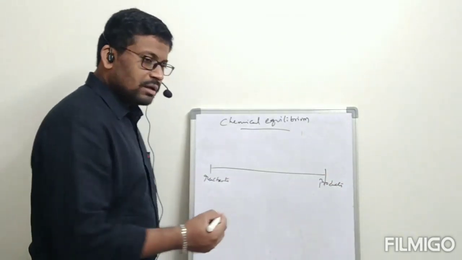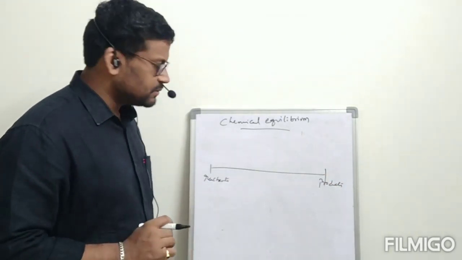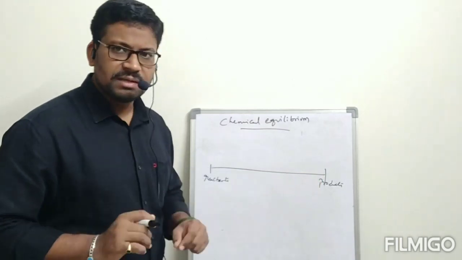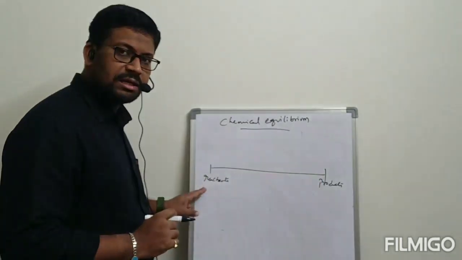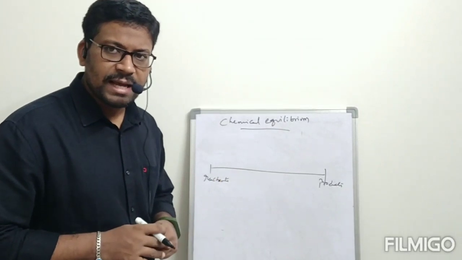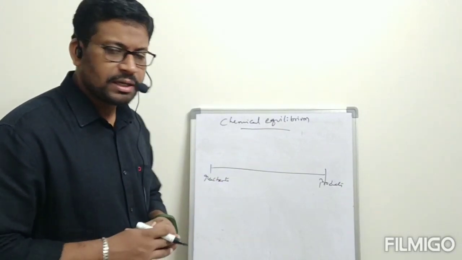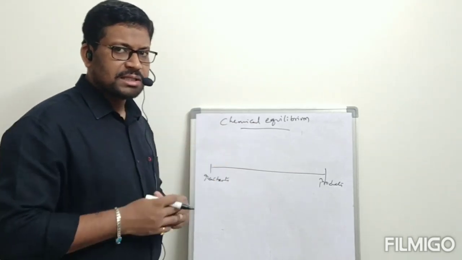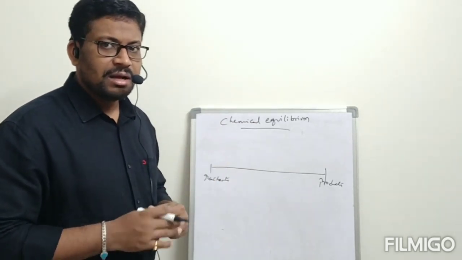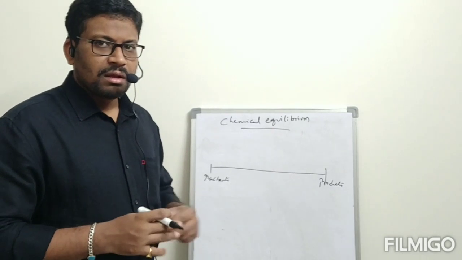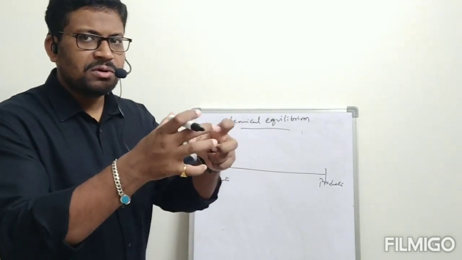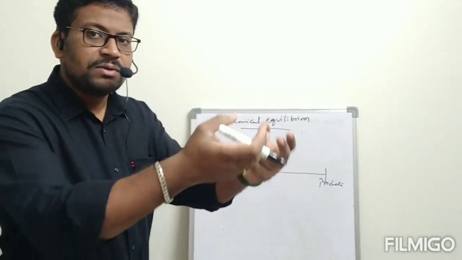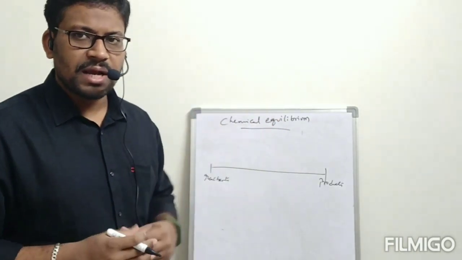Okay. Now the reaction is started. Reactants are there initially. They are undergoing reaction to form products. Slowly reactants concentration is decreased, and products concentration is getting increased. After some extent, a considerable amount of products will be formed, which will undergo the reversible reaction, meaning backward reaction.